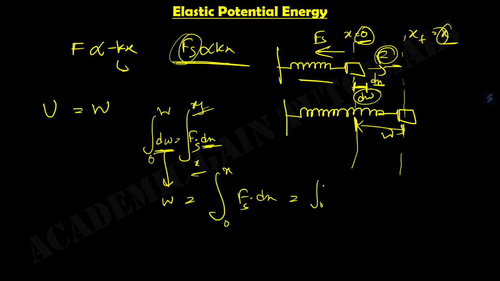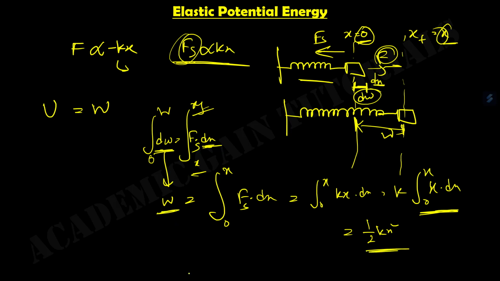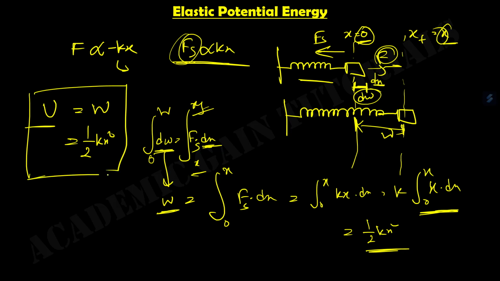So we can write the integral from 0 to x of kx into dx. As k is the spring constant, we write it outside of the integration, and it is x into dx. If we solve this, we'll get half of kx squared. So the total work W equals half kx squared. So our potential energy also equals half kx squared. This is the potential energy possessed due to work, so this is the elastic potential energy.